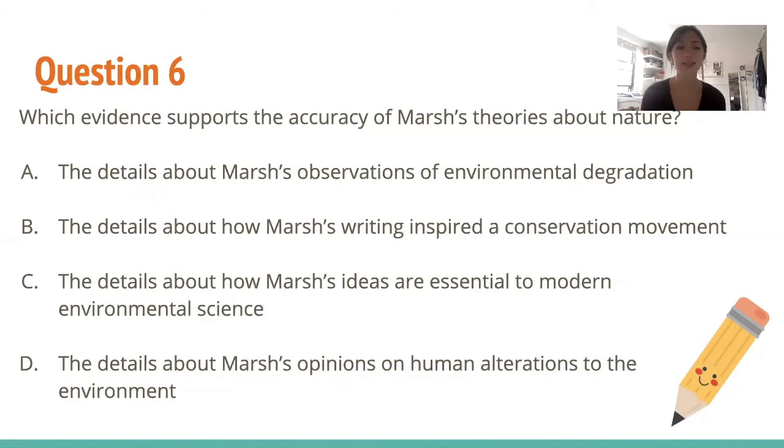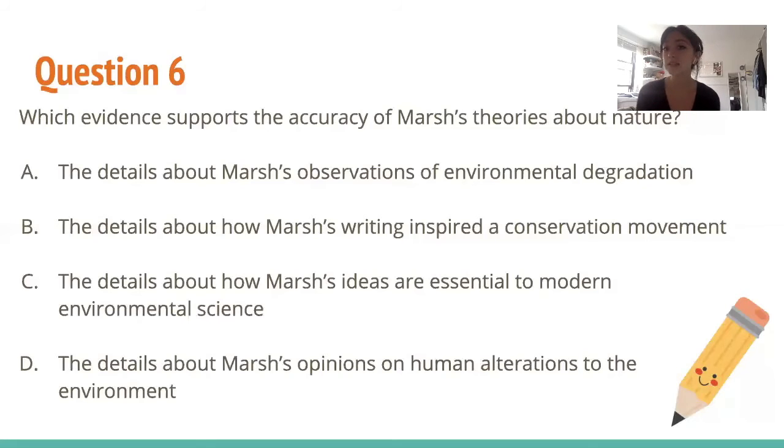Okay, question 6. This is not a function question, so we're going to go quickly. Which evidence supports the accuracy of Marsh's theories about nature? So we're looking for what proves that Marsh's theories about nature were true. So choice A, the details about Marsh's observations of environmental degradation. So Marsh's theories about nature are already based on his observations, so we need other proof other than that.